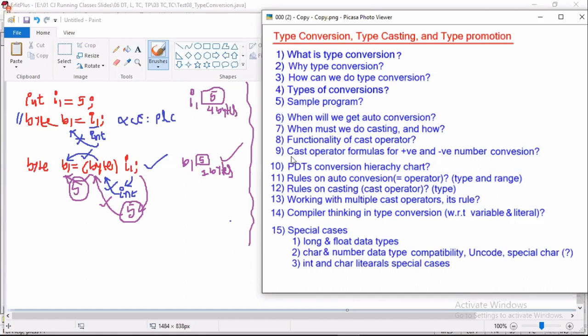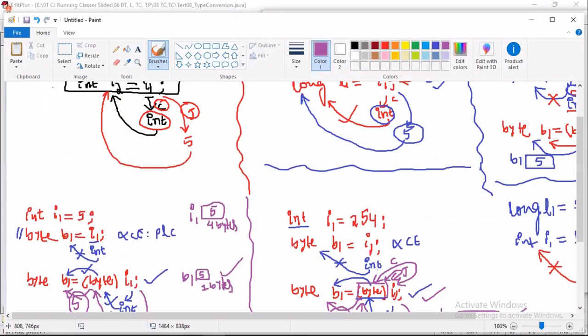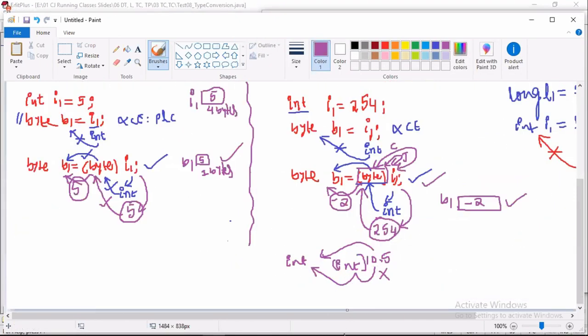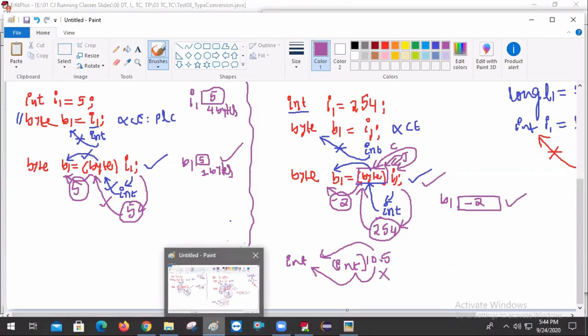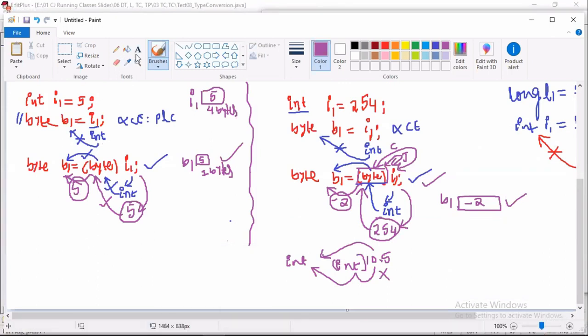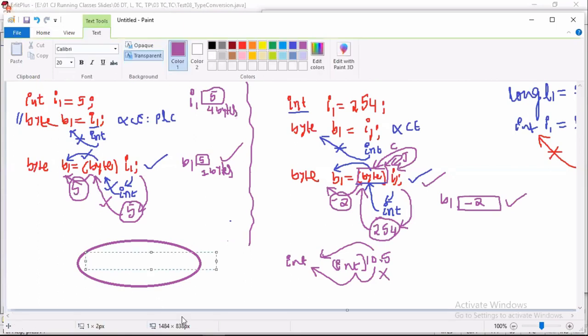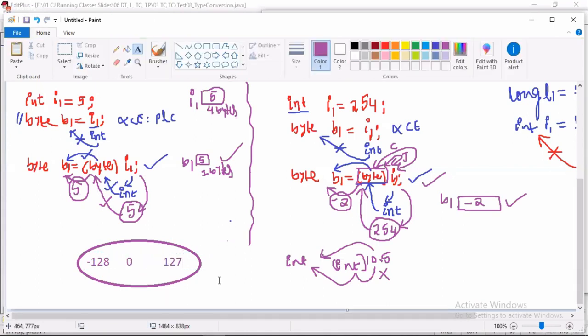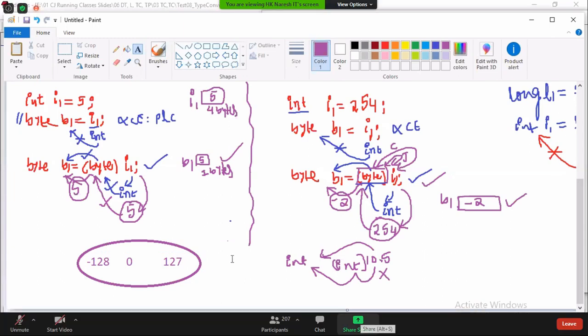Then the question: what is the cast operator formula for decreasing? Oh, there is a big discussion: 2's complement, 3's complement, 10's complement. I don't want to talk all that nonsense. I will give you a simple calculation. Observe. Now tell me, this is our byte data type. What is the range? Minus 128 to 0 to 127, right? Is the cast operator formula a compilation time or execution time formula?